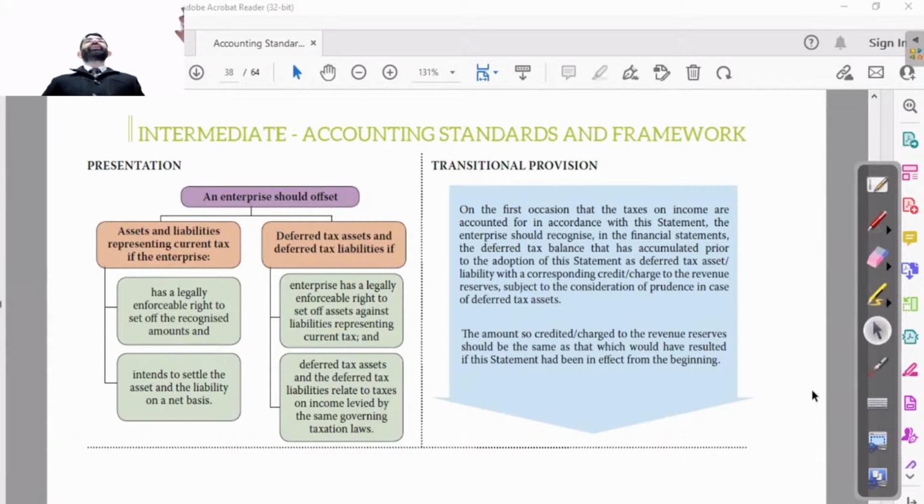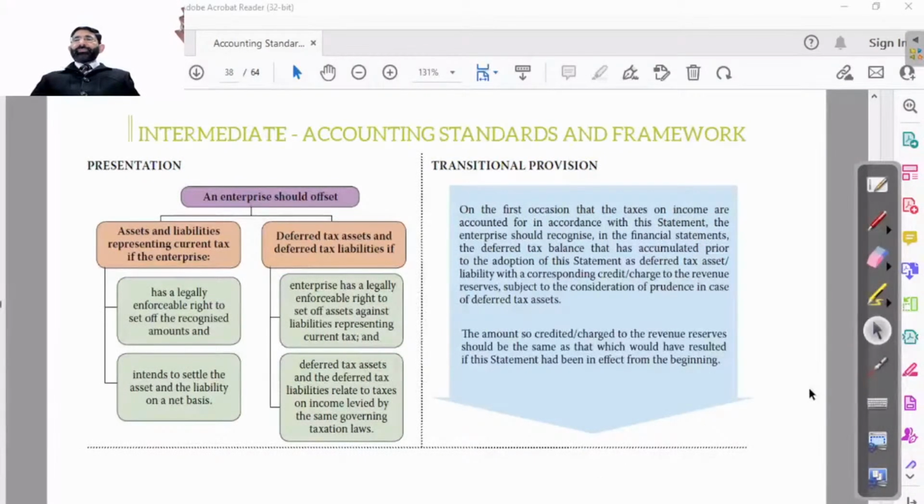Also, one more thing, these can be adjusted only and only if they are under same governing law. Means if it is under Income Tax Act only then it can be adjusted. If one is under Income Tax, second is under GST, then it cannot be allowed to be adjusted. Obviously, we know it very well.